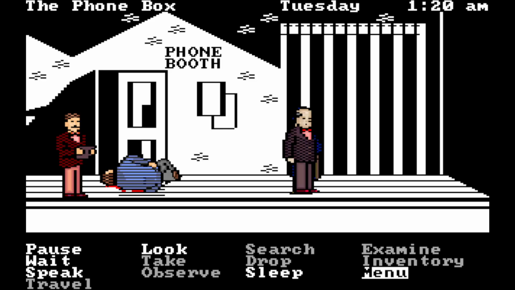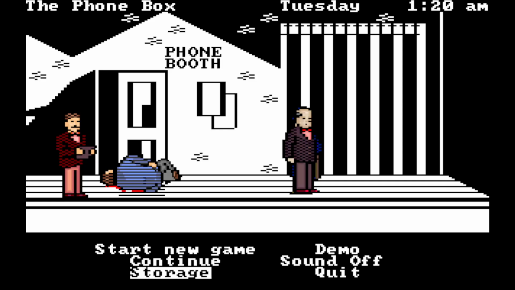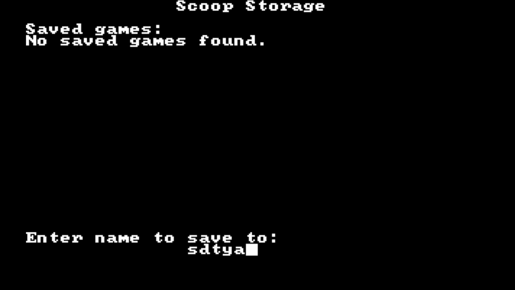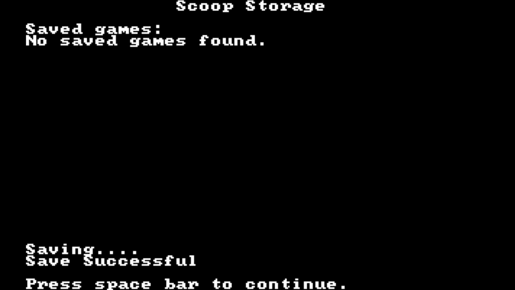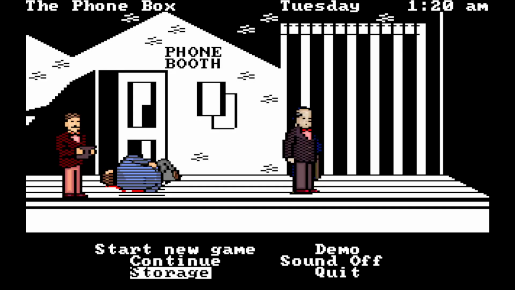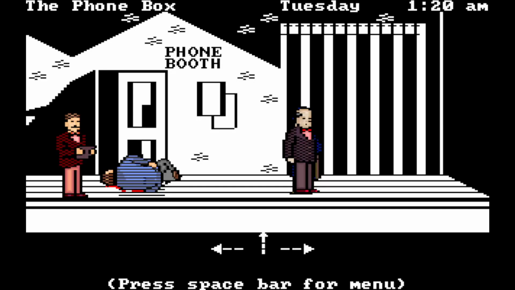Let me save. So in this game, there's a good chance that when you do something, it'll turn out to be useless. And in doing that useless thing, you missed a chance to do something vital. So I'm going to save the game frequently so that I can backtrack when and if I need to. And since in some cases I might have to backtrack like a couple days, I won't show every single moment of that because this video would probably be 14 hours long if I did. But if I do cut something, I will make a note of it. Anywho, let's talk to the inspector.